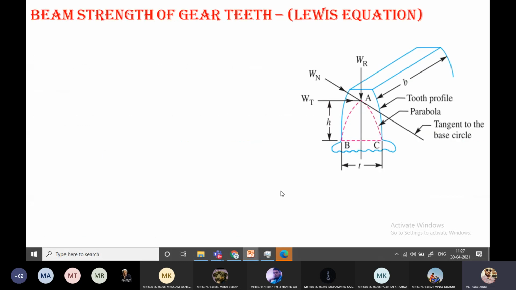So this is the beam strength of the gear, the Lewis equation. Tomorrow we'll discuss this topic.